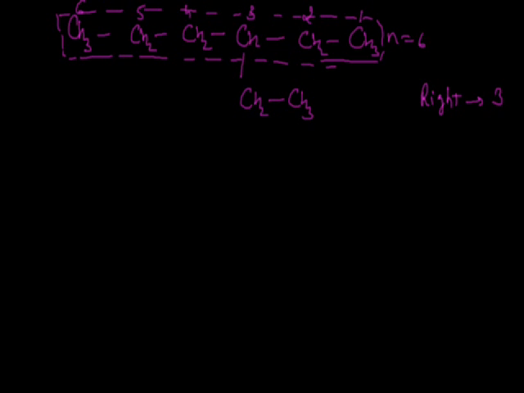On the other hand, if we do the numbering from the left hand side, the numbering will be like this, one. And in this condition, as we can see, the substituent ethyl group is coming at the fourth position. According to the lowest number to the substituent, the numbering will be preferred from the right hand side. And this will be the correct way for the nomenclature of organic compound alkanes.